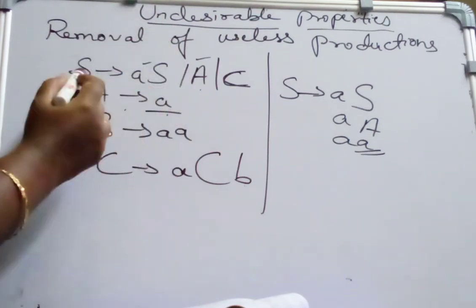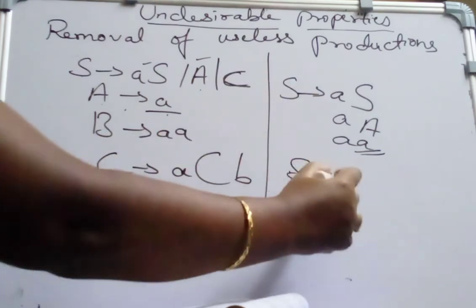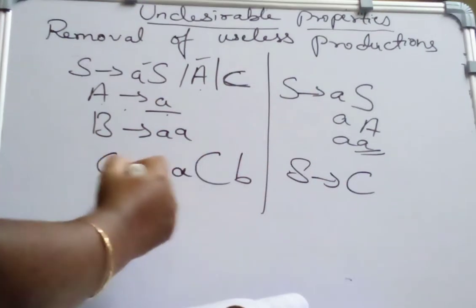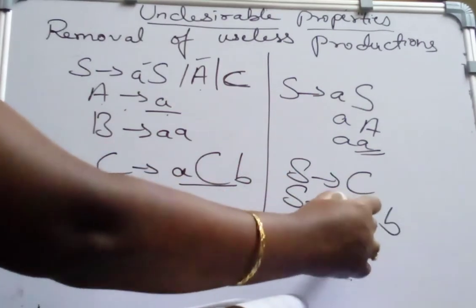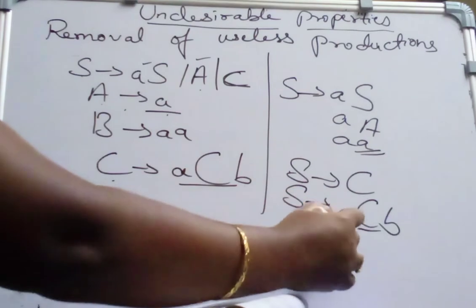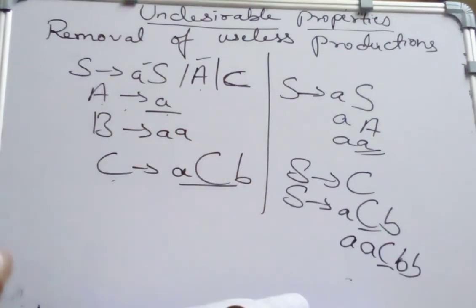So it is useful. Suppose I take S derives C. C can be substituted by ACB. Again C can be substituted by ACB. So C does not have any terminal symbol and it is not terminated at all.